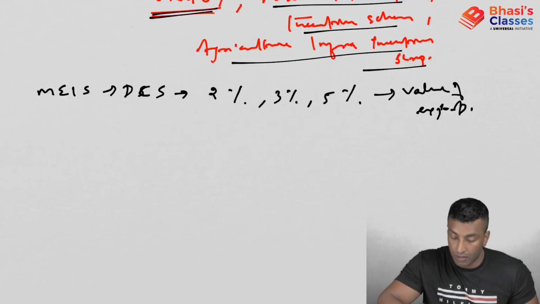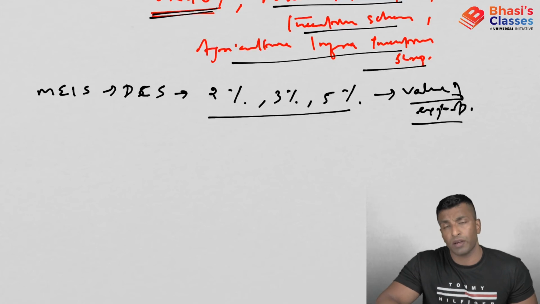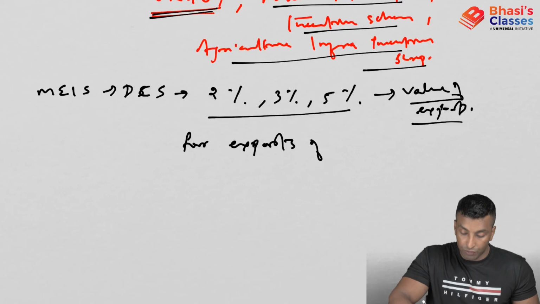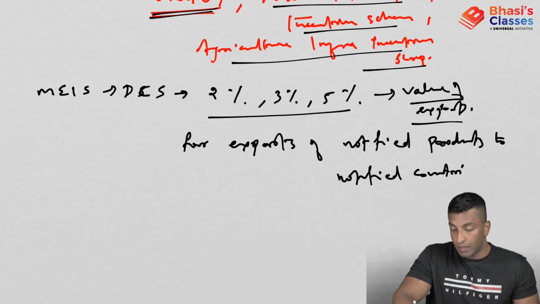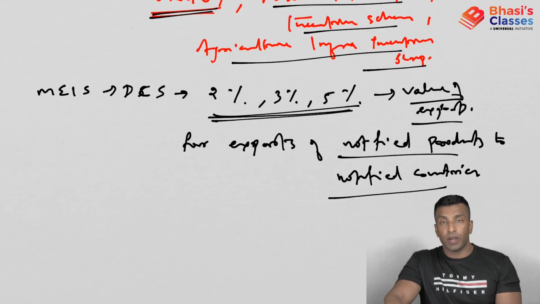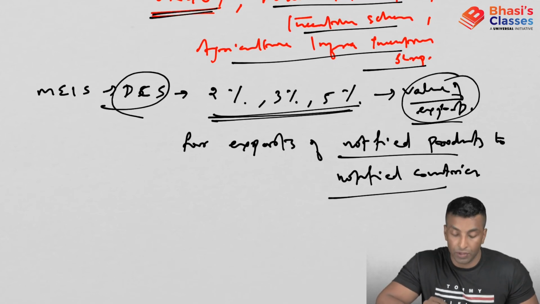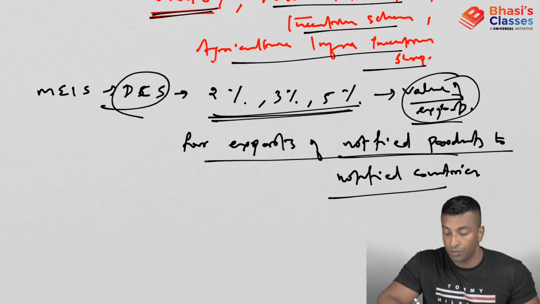Here 2%, 3%, 5% of the value of exports was provided for exports of notified products to notified countries. Different levels are given. So DCS means duty credit scrips for exports of notified products, not all products, to notified countries.